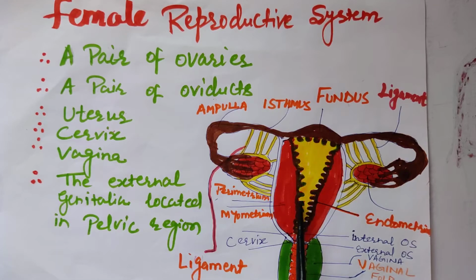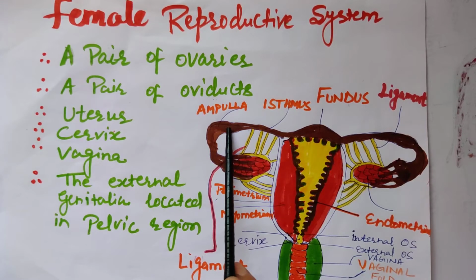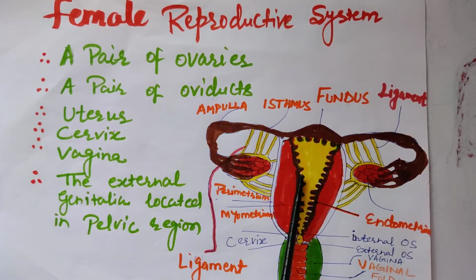Then the innermost layer is endometrium. Endometrium is a highly vascular and glandular layer which plays a role in implantation. Fertilization occurs and is accompanied by zygote formation. When that zygote starts its journey from the fallopian tube into the uterus, what happens?